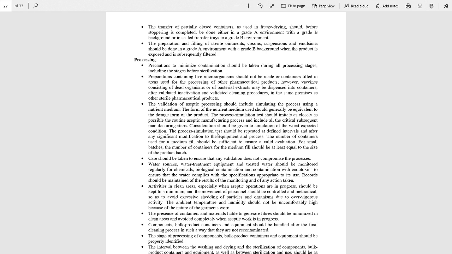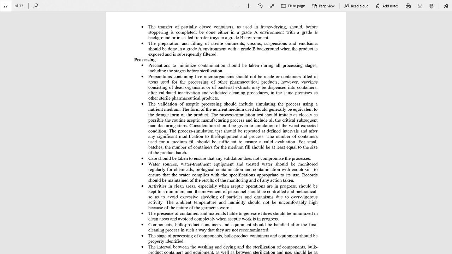Activities in the clean area, especially when aseptic operations are in progress, should be kept to a minimum and the movement of personnel should be controlled. The presence of containers and materials liable to generate fiber should be minimized.